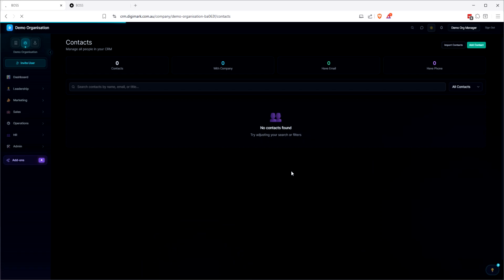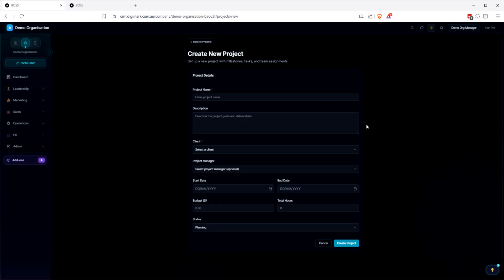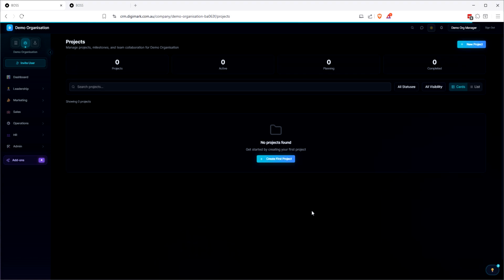Projects. So these are singular projects. So for us, if we were to do a website, it would show up in projects. They still show up as tasks in our project manager, but we want a little bit of separation of church and state. Should have customer there instead of client, and we need to expand on this. So who's the project manager? Who's the assigned person to this? What the budget is, the total number of hours, what stage we're up to, that sort of thing. Yeah, what you would expect in a project sort of area.